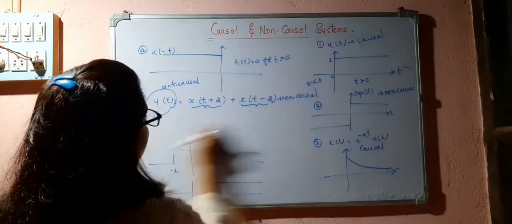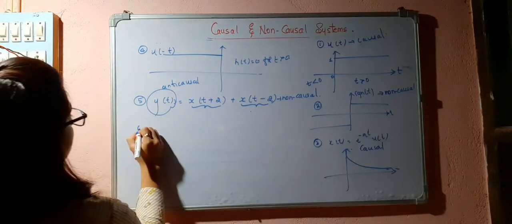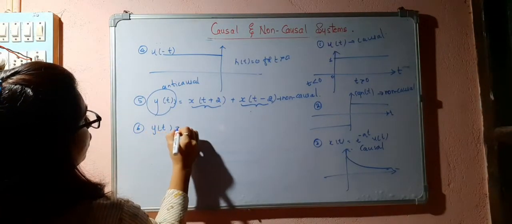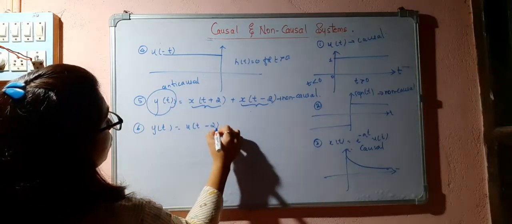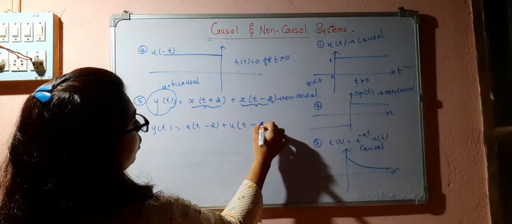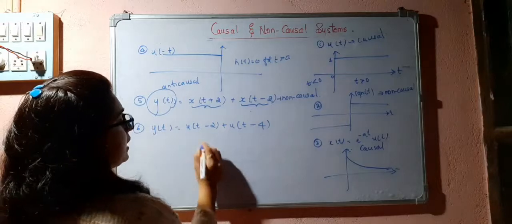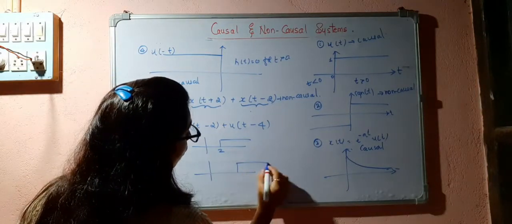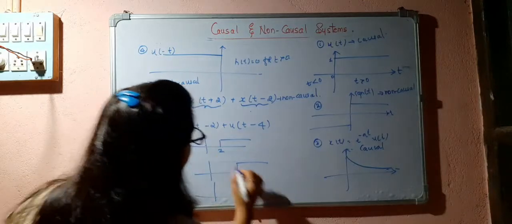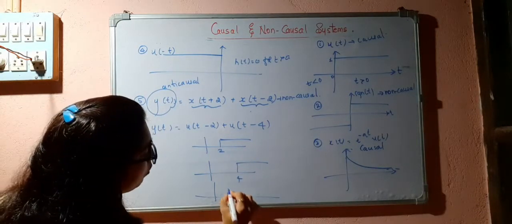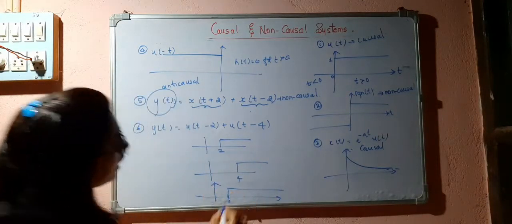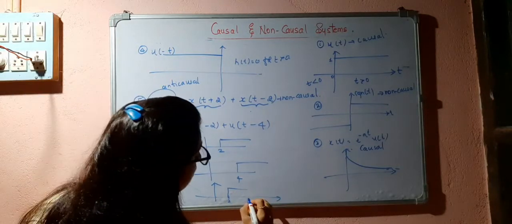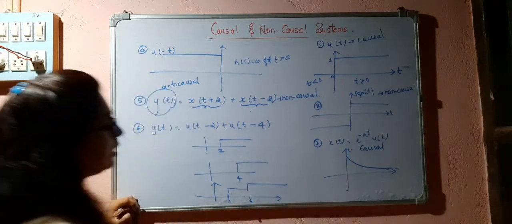Next, if I consider y of t is equal to u of t minus 2 plus u of t minus 4, both are causal signals, right? This one is from 2 and this one is from 4. If I add these two, I will get a signal from 2, like this.